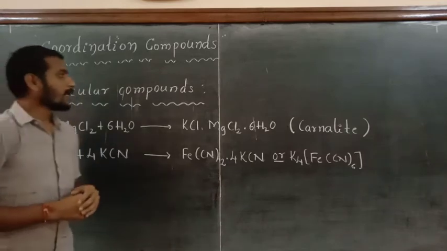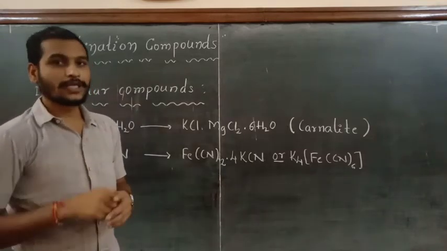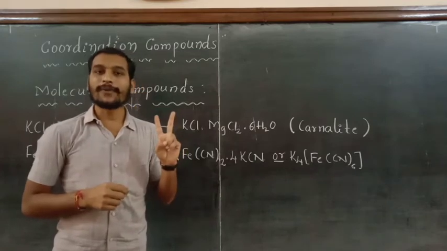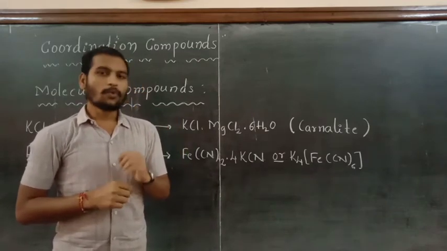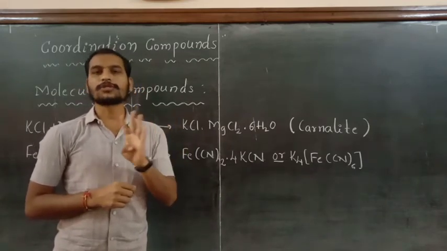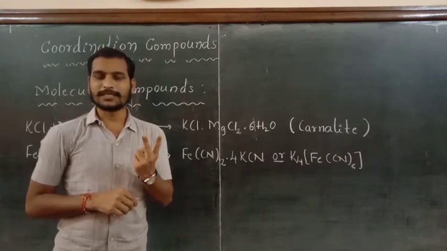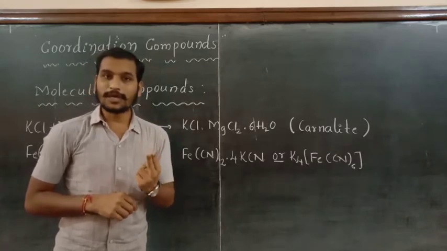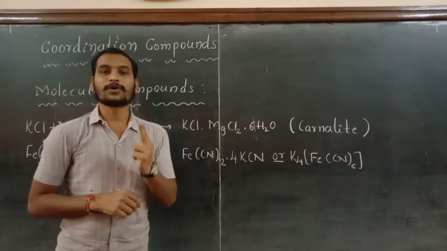So in molecular compounds or addition compounds, again we are having two types. One is double salts and another one is coordination compounds or the coordination complexes.